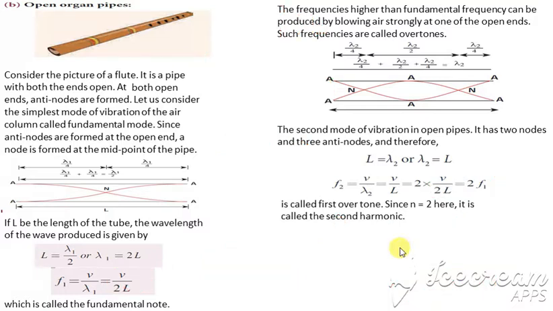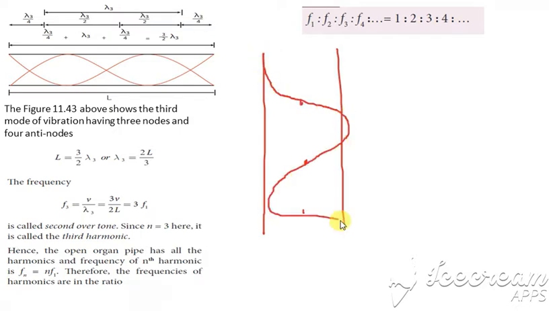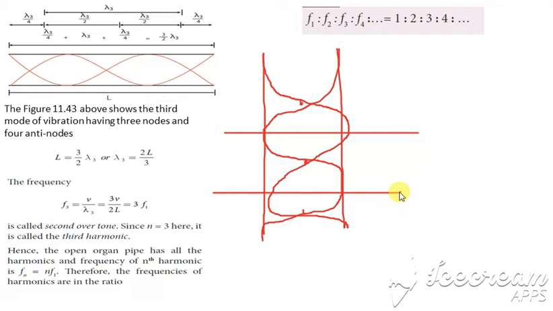Then consider the third case, where we have three nodes. It forms like this, always with open end antinodes. So we are going to split it in this way: a node and an antinode, antinode and antinode, and again antinode and antinode.